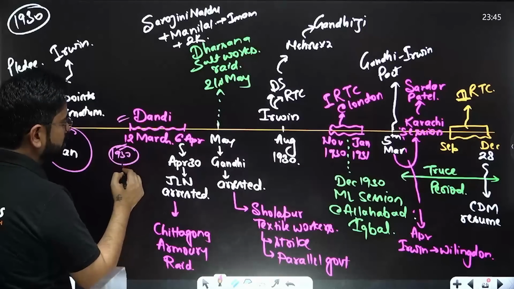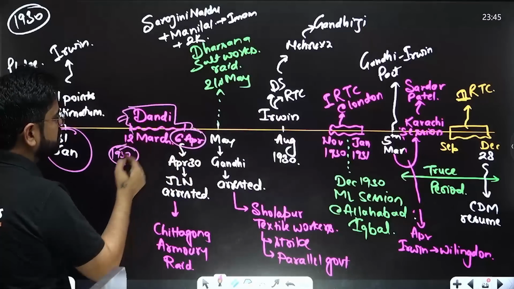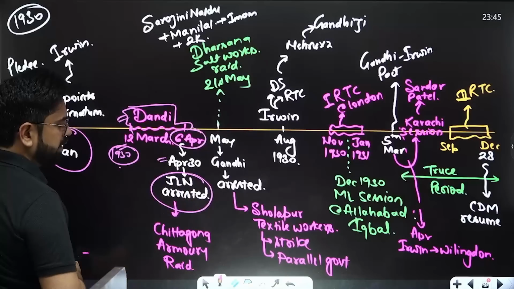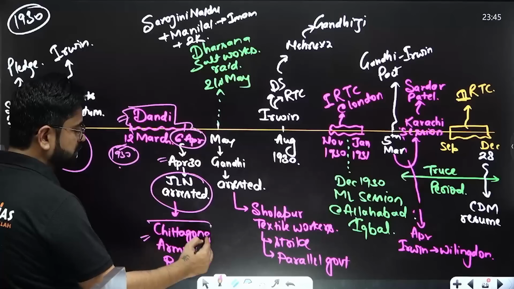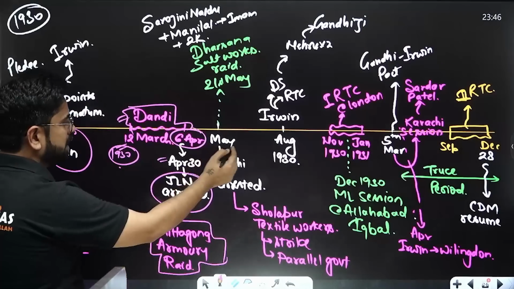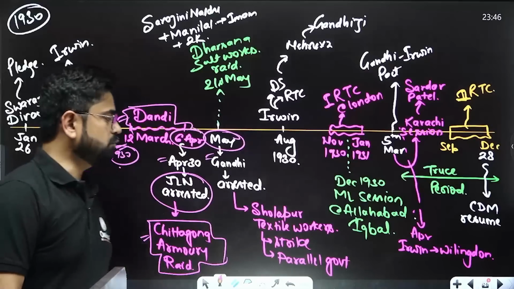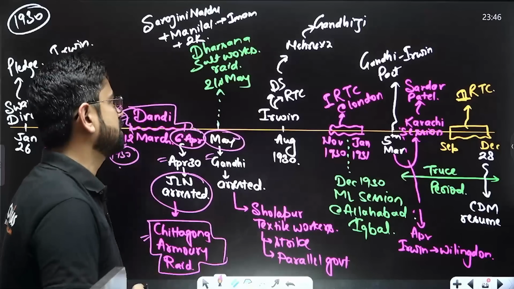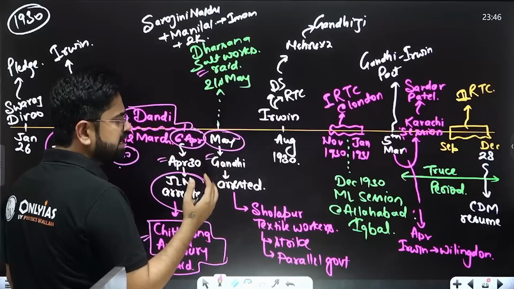So from Sabarmati Ashram to Dandi. Till 6th April, he did this Dandi Yatra, and this created the whole tempo. By April 30, Jawaharlal Nehru was also arrested. When Jawaharlal Nehru was arrested, this led to the Chittagong Armoury raid, the revolutionary movement. Then in May, Gandhiji was also arrested. Gandhiji wanted to actually go to the Dharsana salt works. So he wanted to raid the Dharsana salt works, but when he said that, he was arrested.